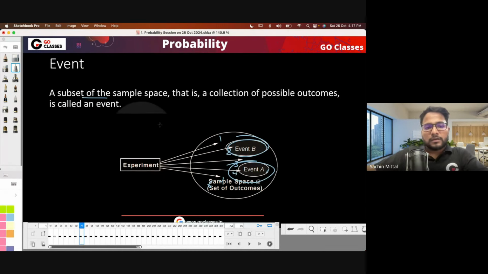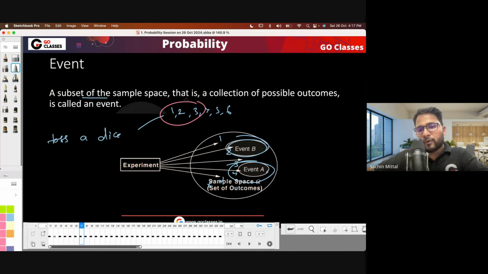So, for example, as I told you, if you are tossing a dice, then 1, 2, 3, 4, 5, 6 are possible. Now you tell me, can this be one event, event A, and can this be one event, event B? Yes, this is definitely possible, right?